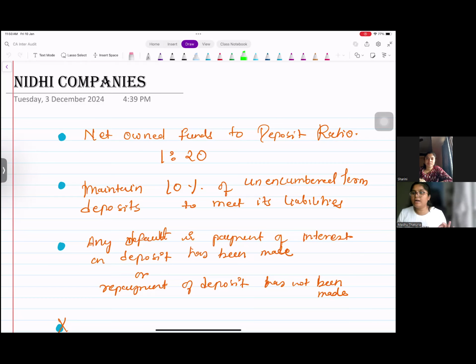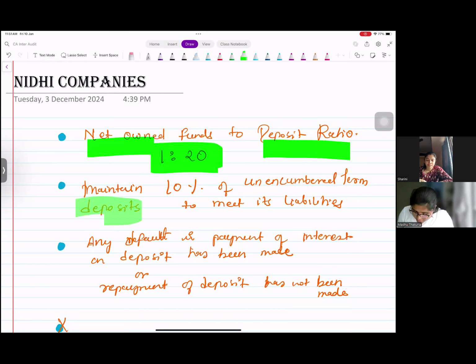Whatever you are doing as a Nidhi company, it is for sure that you need to make sure you have enough money to pay off your liabilities, right? So what they want is, they want you to maintain the net owned fund to deposit ratio of 1:20. They want you to maintain a deposit of 10% of unencumbered. So they want you to maintain 10% of unencumbered deposits to meet its liability.